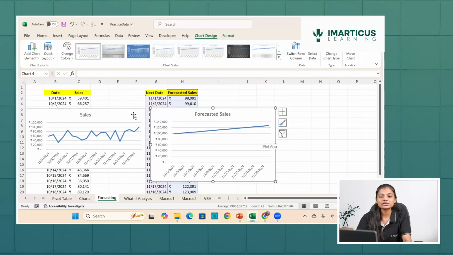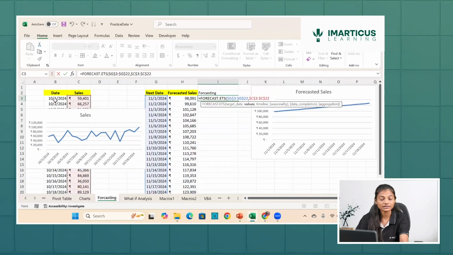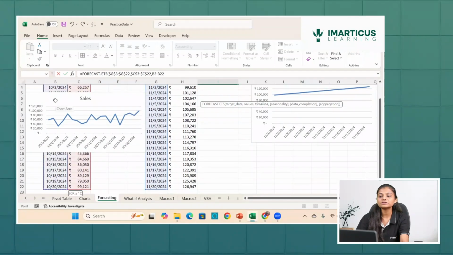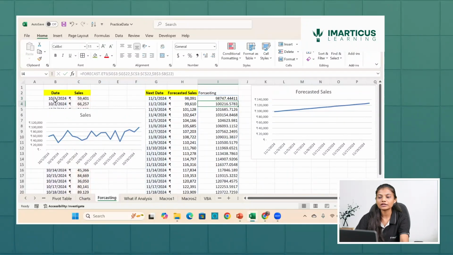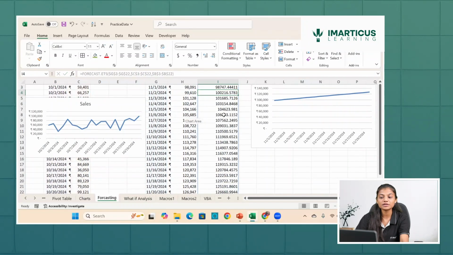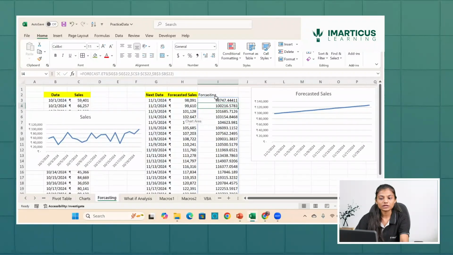So here we can see the sales value which was there initially at that particular position. And I have not considered seasonality, data completion and aggregation as such. So I take it and you can see that this is being predicted exponentially.